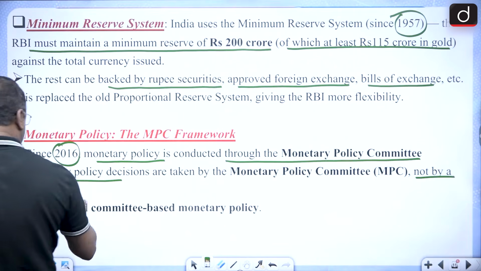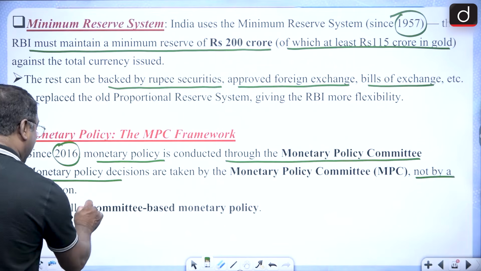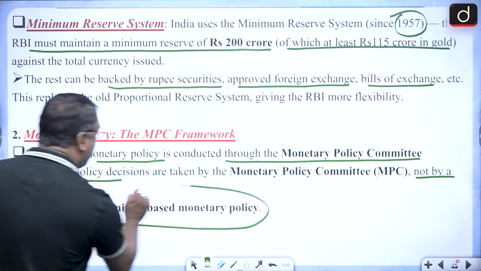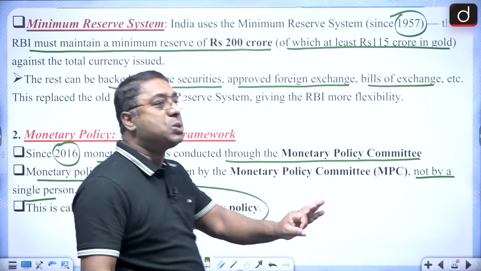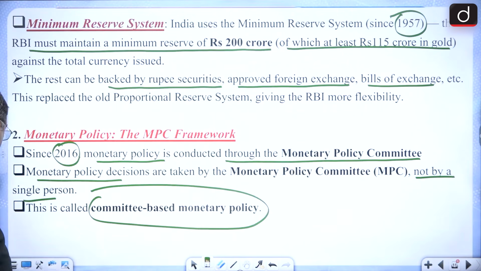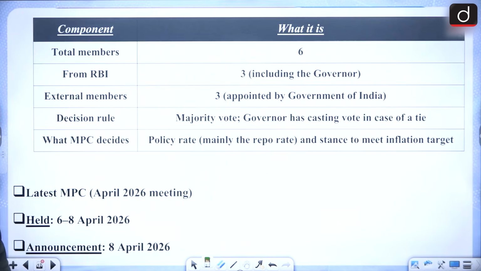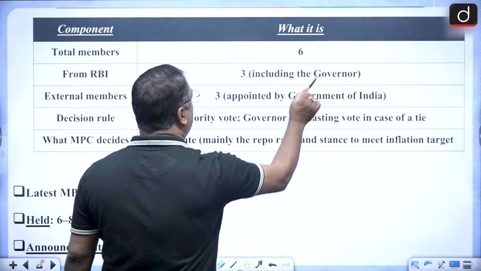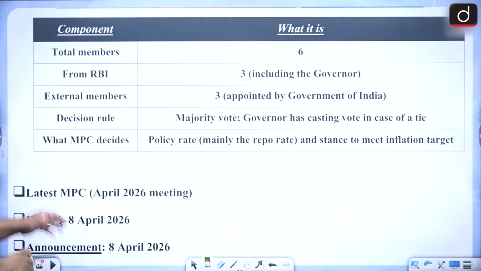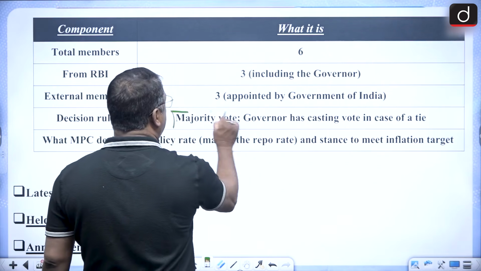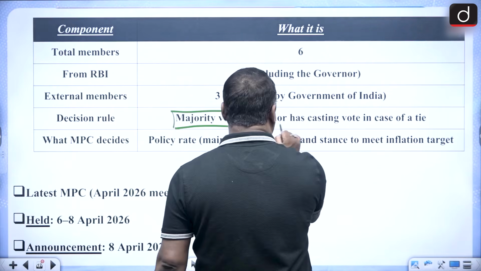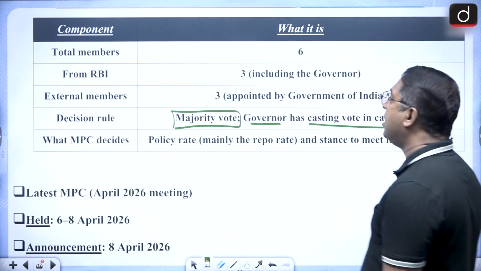Monetary Policy Committee, it's not a single person. Rather, it is a committee-based monetary policy. Remember it, a committee-based monetary policy. And when I talk about the monetary policy, total 6 members, from the RBI 3 including the governor, and external members 3 who are appointed by the government of India. Whatever is the decision, it is by the majority vote, and the governor has the casting vote in case of a tie.